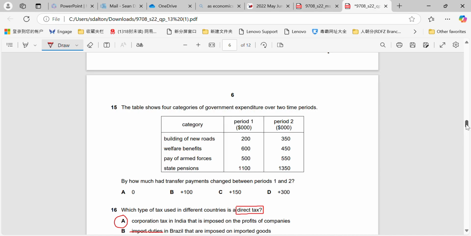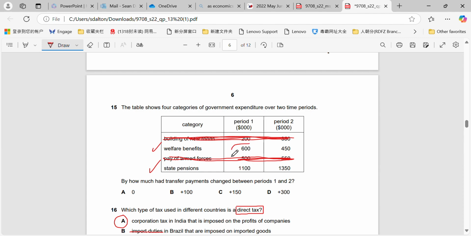The table shows 4 categories of government expenditure over 2 time periods. By how much had transfer payments changed between periods 1 and 2? Okay, so building of new roads is not transfer payments, it's expenditure on infrastructure. Payment of armed forces is current government expenditure. It's payment on making sure that the goods and services they provide can keep running. Transfer payments are non-exhaustive forms of government spending, and they include welfare payments and state pensions.